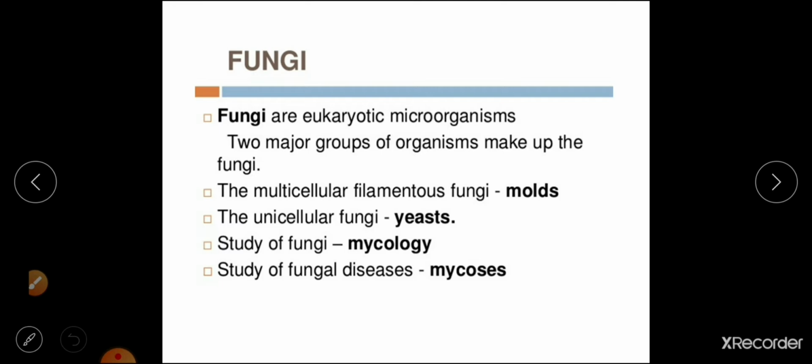The study of fungi we are going to call mycology. We have different studies: taxonomy, wherein we study plants; ecology, where we study the environment and its relationship with organisms; plant pathology, the study of diseases. In the same way, the study of fungi is called mycology. And whenever a plant is suffering from fungal diseases, that study is called mycosis. The study of fungal diseases is called mycosis.